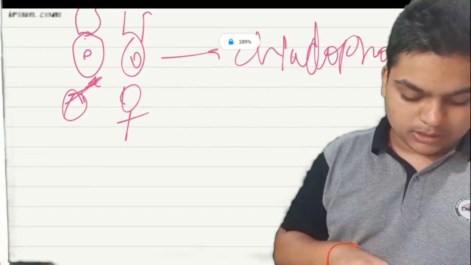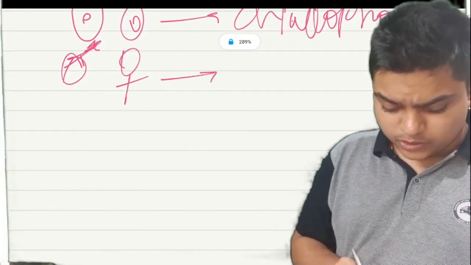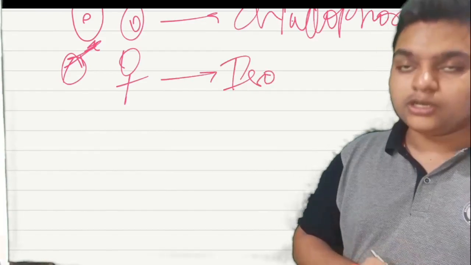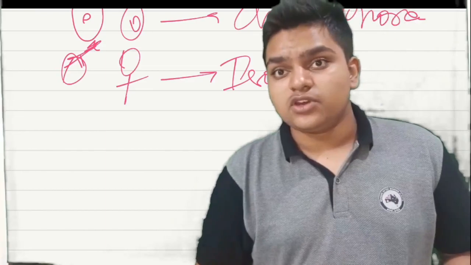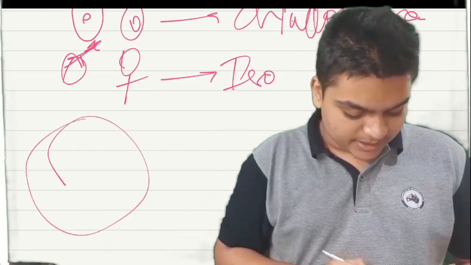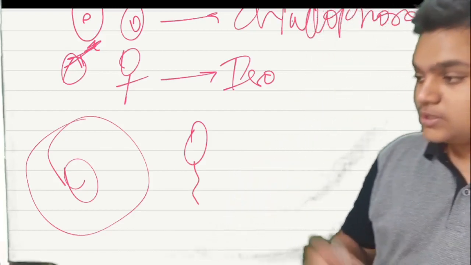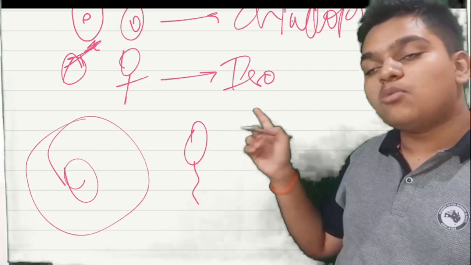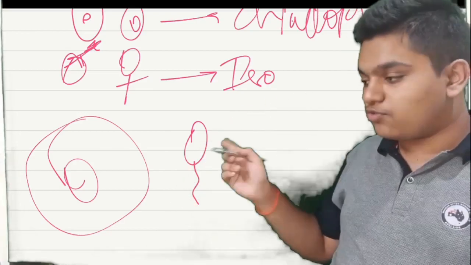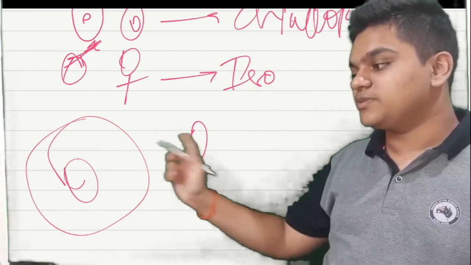Now, iso means same. Now let me give you an example of anisogametes. In humans, the ovum is this big, the sperm is this small. The sperm is motile. There are morphological dissimilarities as well as physiological dissimilarities between the two.